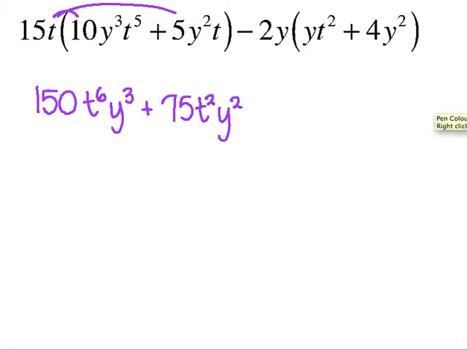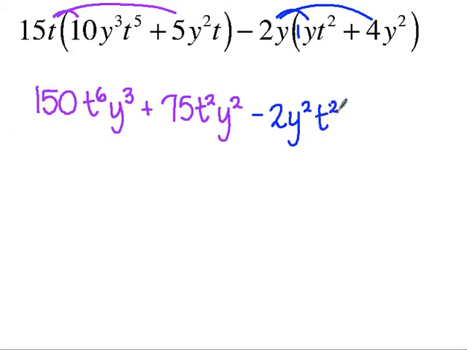So now let's distribute a negative 2y to each of these terms. So let's first of all start with the negative 2. Okay? The number here in front is like a 1. So really it's a negative 2 times a 1, which is a negative 2. How many y's do I have? 2. How many t's? 2.